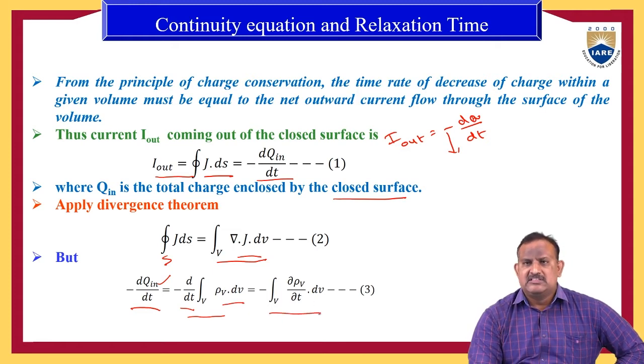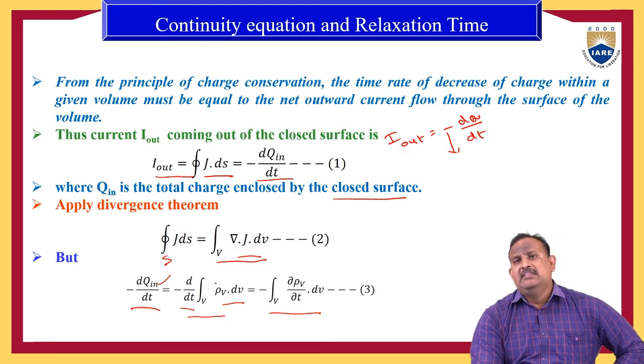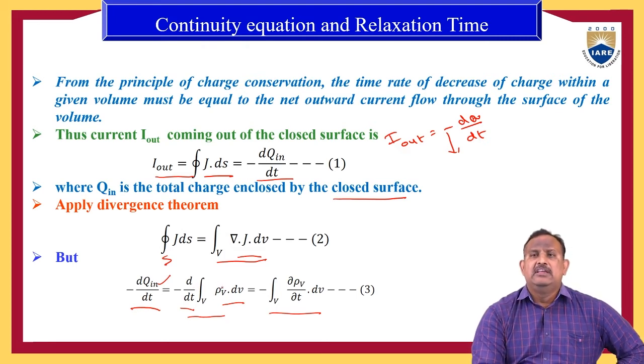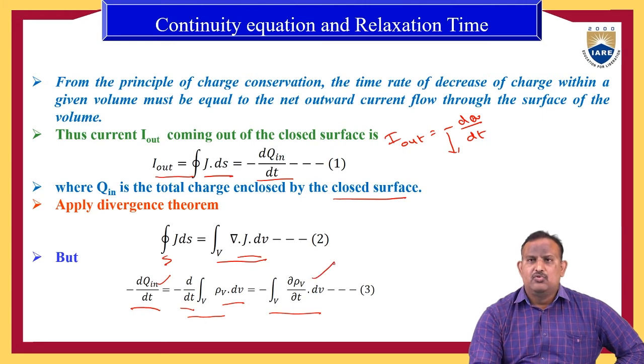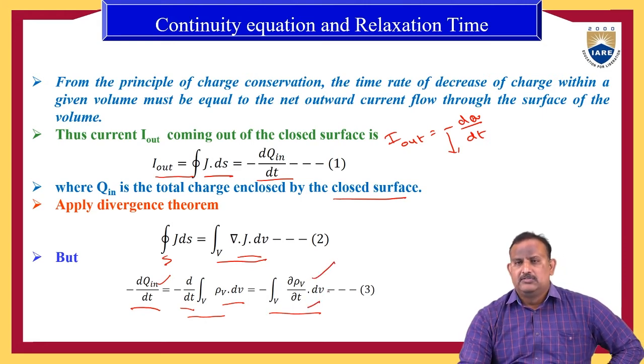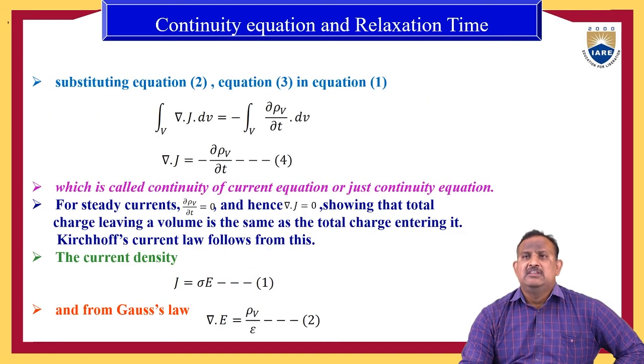Bringing d by dt into the integration, it becomes the volume integral of dou rho v by dou t dv. Let us assume it is equation 3.